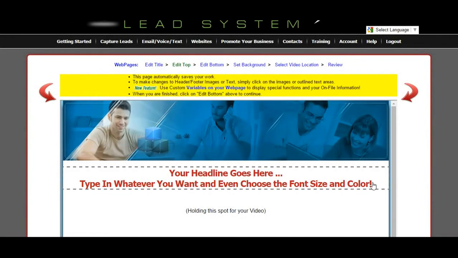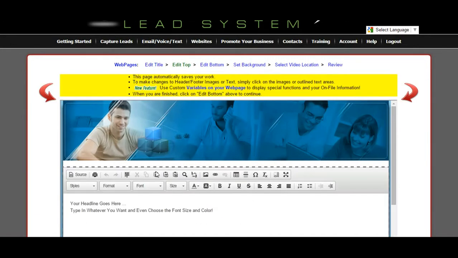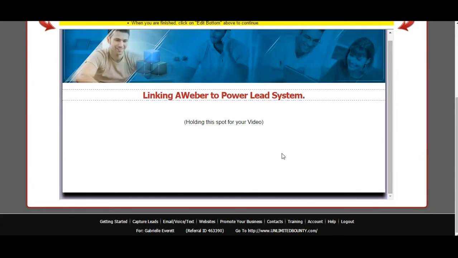And we can change the headline right here. And then we'll type that in. Linking a Weber to Powered Lead System. So that's going to be my text. And hit this little OK button right here. So there you have it.